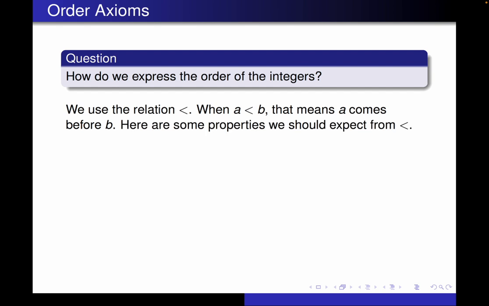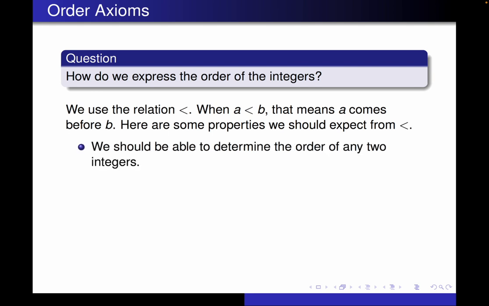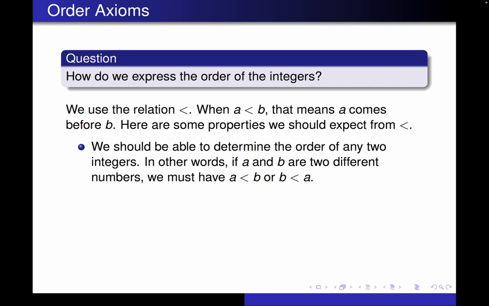So here are some properties that we should be able to expect from our order relation. First of all, we should be able to determine the order of any two integers. In other words, if you take two random integers and know what they are, you should be able to say, yeah, this one comes before this one. So if A and B are two different numbers, we should have either A less than B or B less than A. There shouldn't be any ambiguity that they can't be compared.